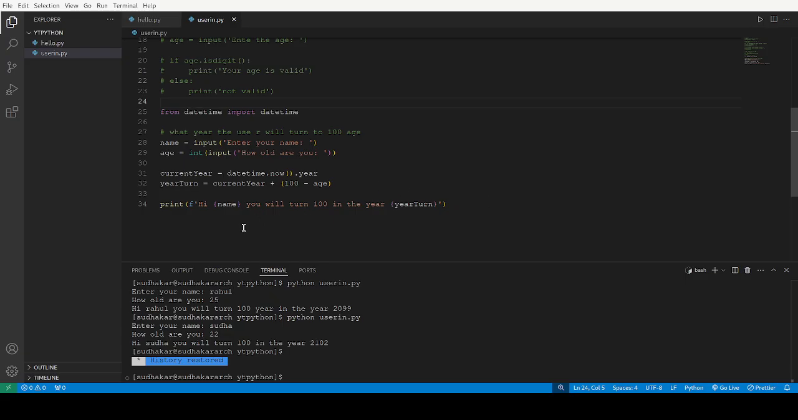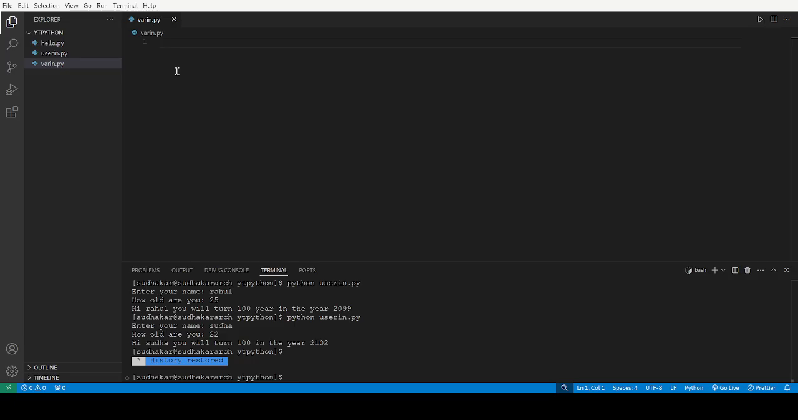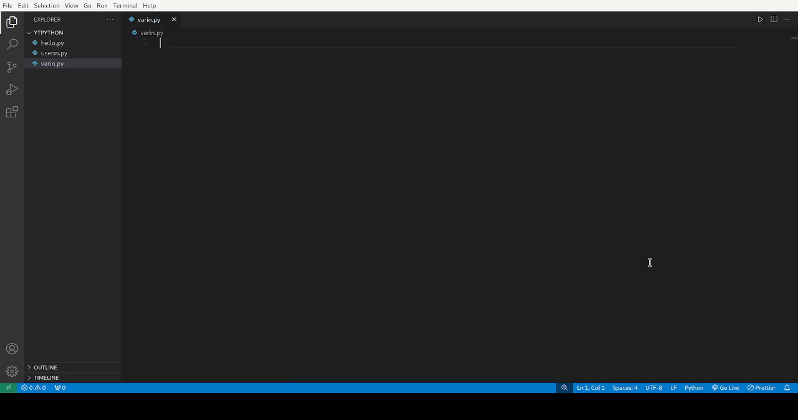Let me show you the first syntax of the variable name now. We will be cutting all this and making a new file, variable.py. As I told earlier, the file name should not contain Python or any inbuilt function's name. The syntax is: variable name equal to value. This is the main syntax of the variable declarations.